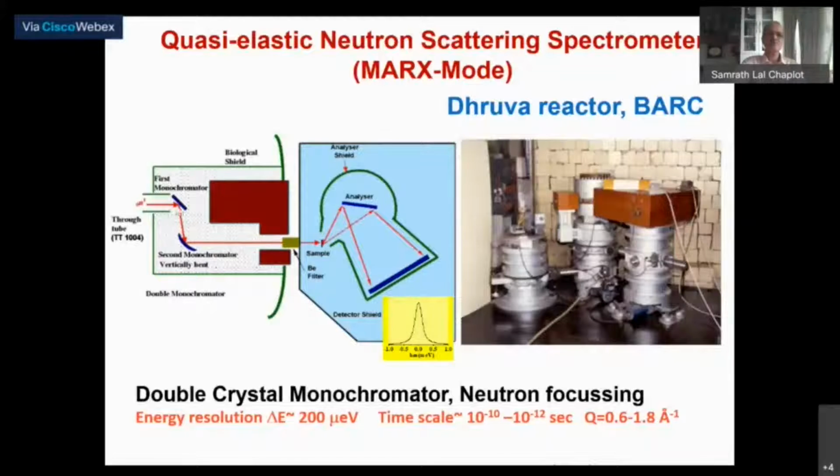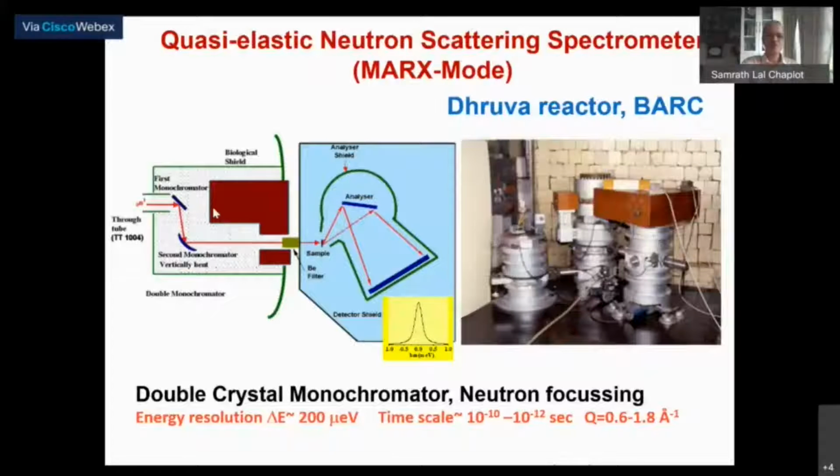Instead of a single monochromator, the neutrons coming from the reactor fall on one monochromator, then on another monochromator, which is essentially parallel to the first one and of the same material. Both are pyrolytic graphite 002 reflection, and the advantage here is that the outgoing beam is simply parallel to the incident beam, and even if you change the monochromator angle, the position of the outgoing beam does not change.